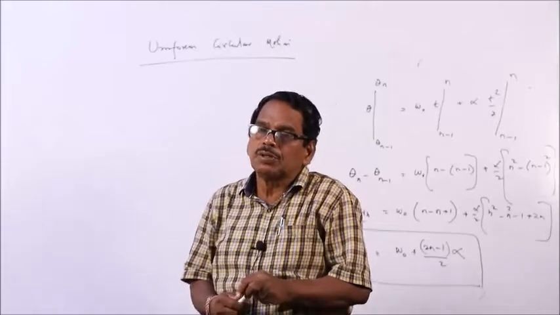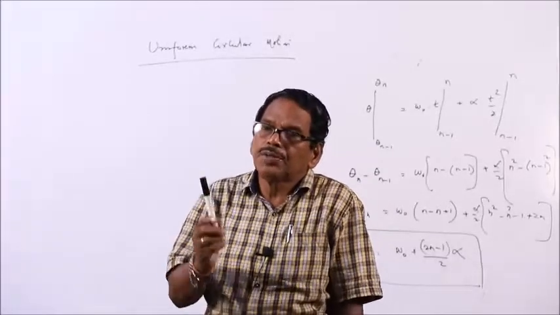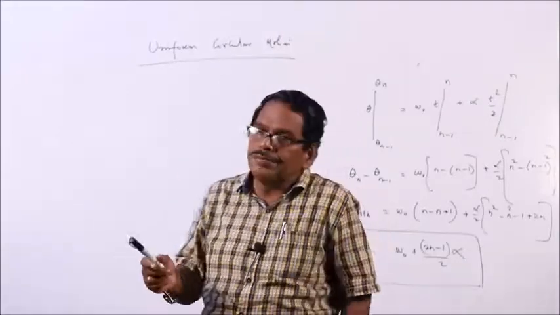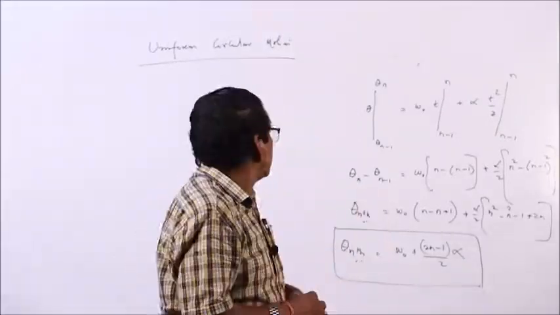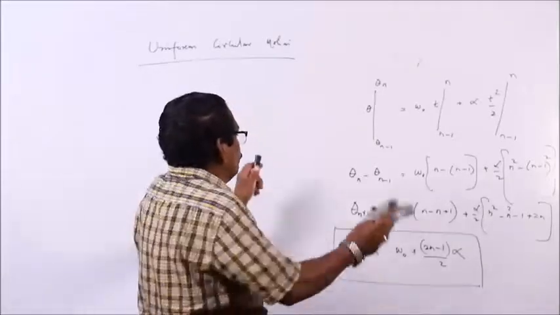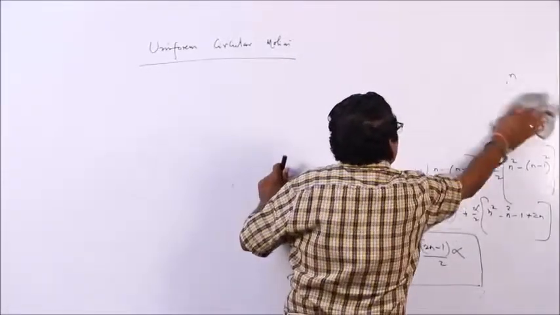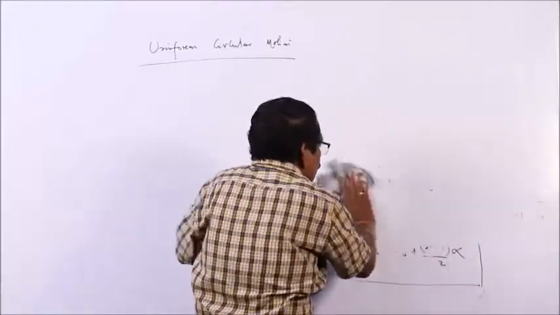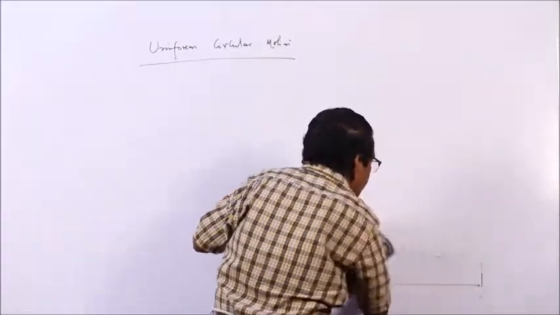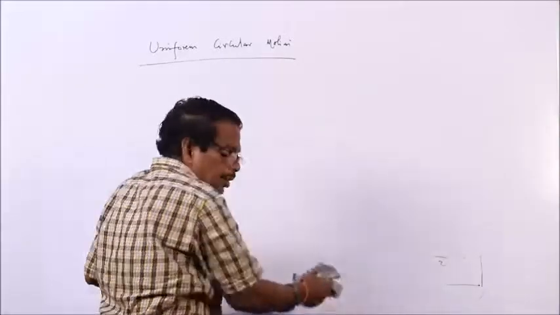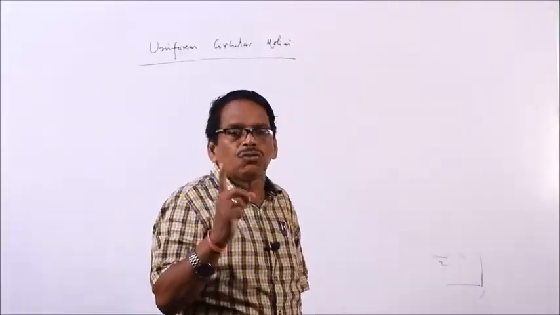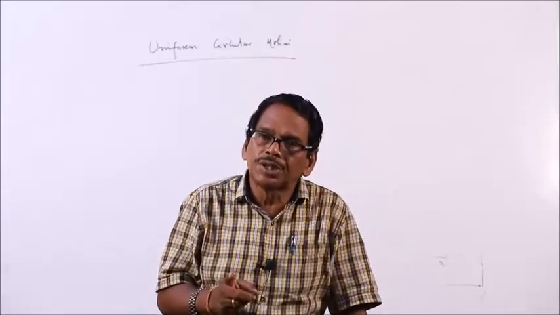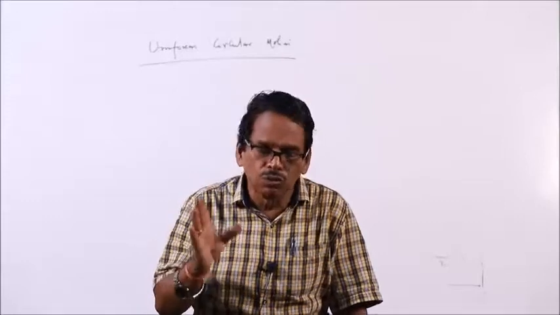When we say that motion is uniform, if the body covers the circular path in a fixed, same time, the motion of the body is said to be uniform circular motion. That is, if the body takes equal time for each revolution, then the motion is said to be uniform circular motion.